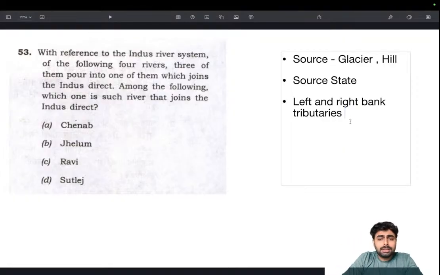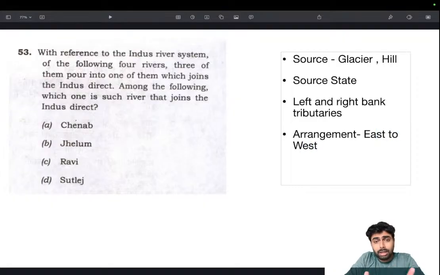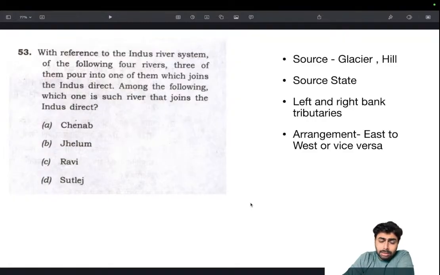Then left and right bank tributaries, and also their arrangement from east to west, especially for Gangetic rivers like Gagra, Gandak, Kosi. How are they arranged from east to west? Their location from east to west, or vice versa. Whatever, one is enough so that you can know the other also. So that's one thing. The answer to this is Satluj. Satluj is the longest tributary of Indus, and it is the one that actually joins Indus directly. The other 3 drain into Satluj. And Chenab is the largest tributary of Indus. So those are the 2 facts that you should be knowing.